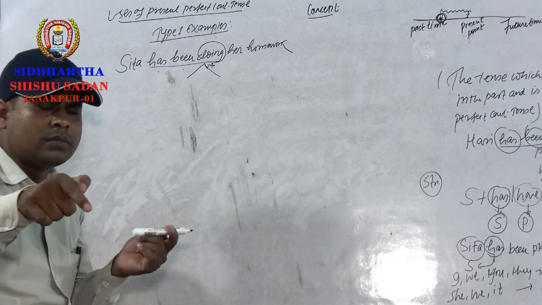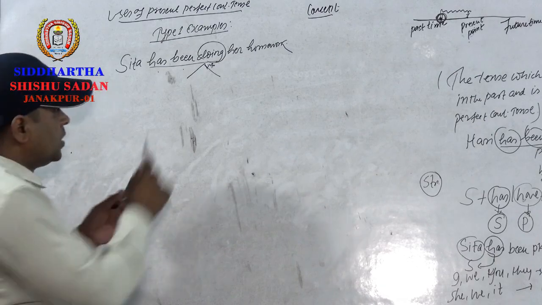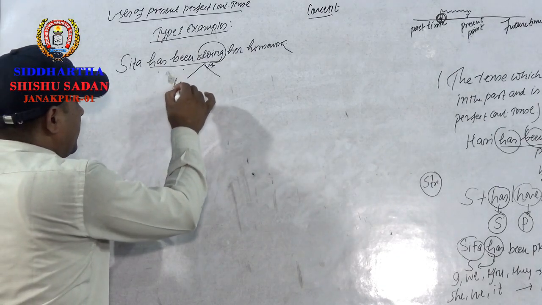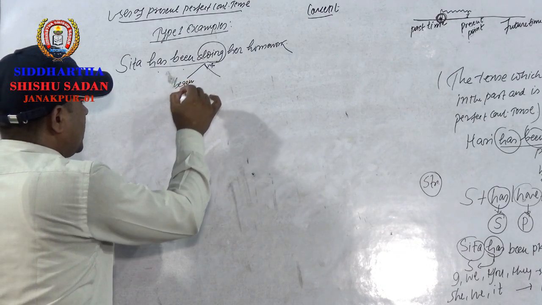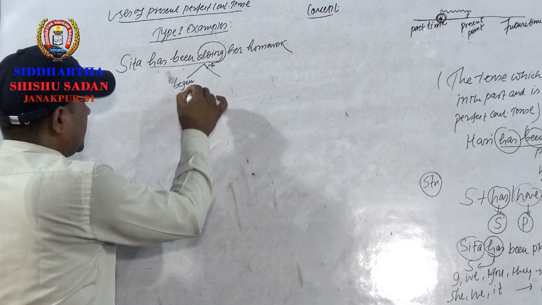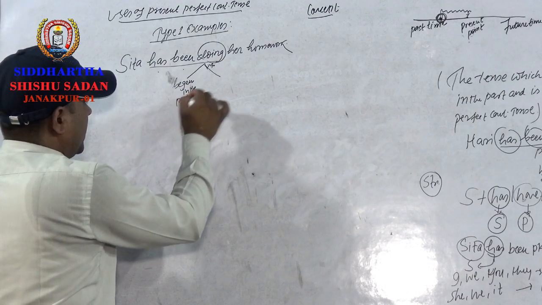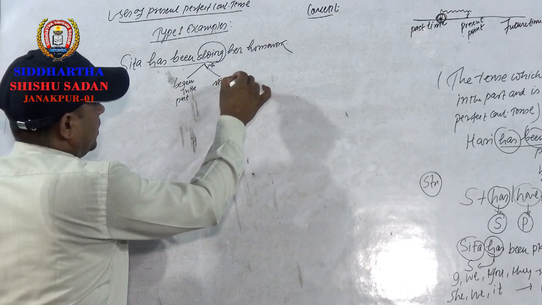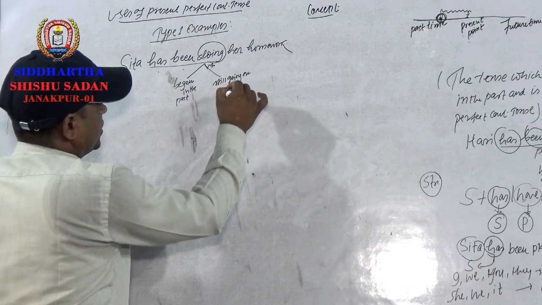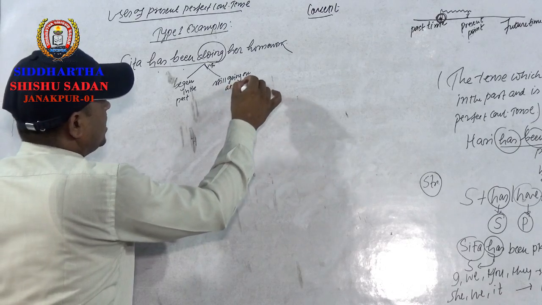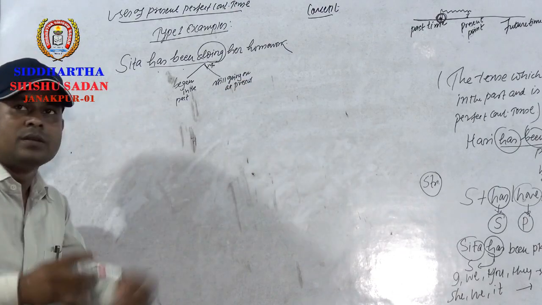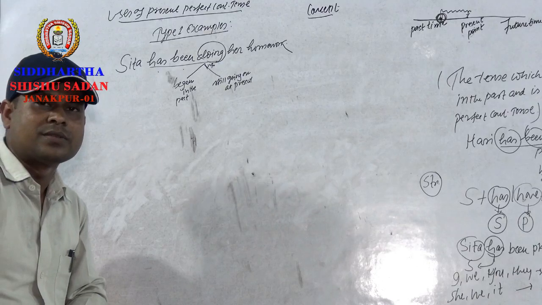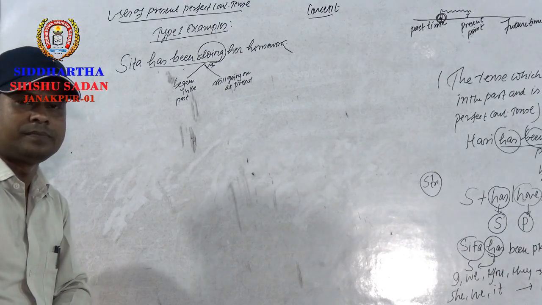That's the reason. Here this action began in the past and is still going on at present. That's why this is to be in present perfect continuous tense, dear students.